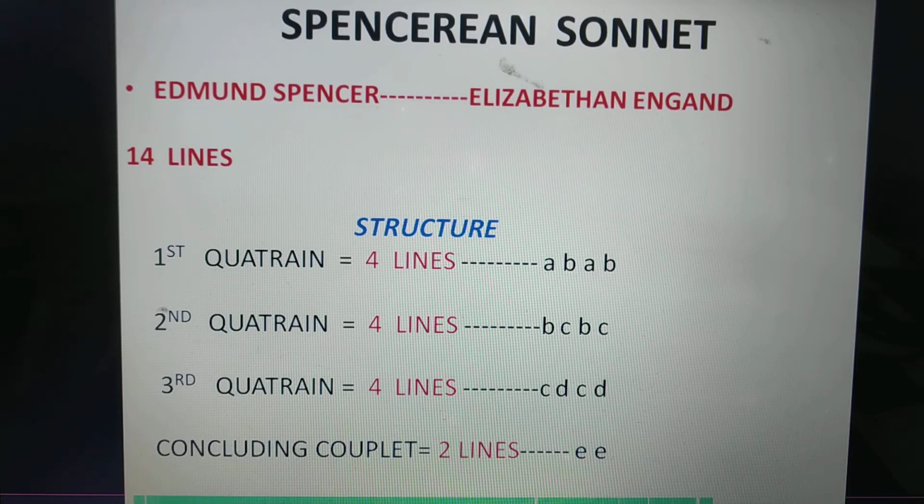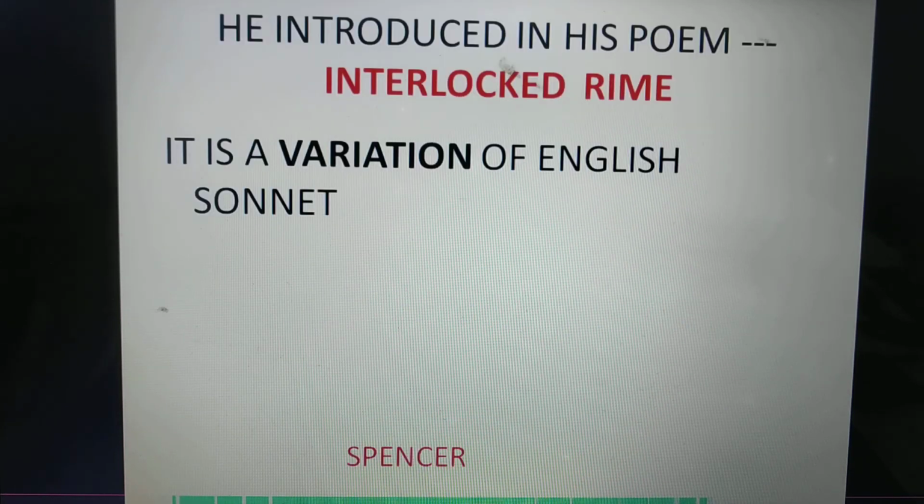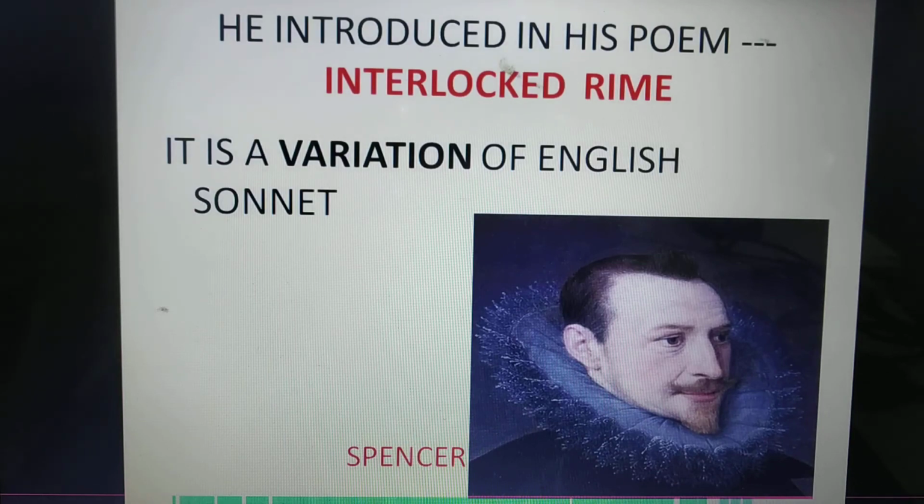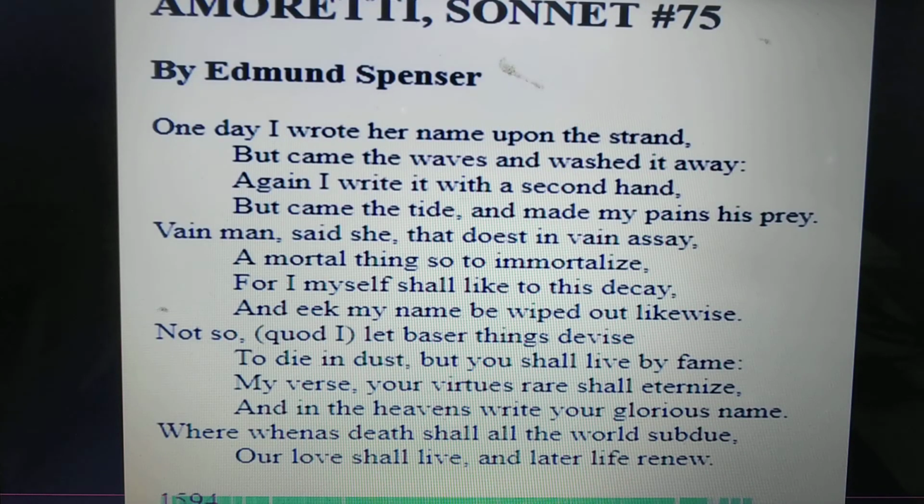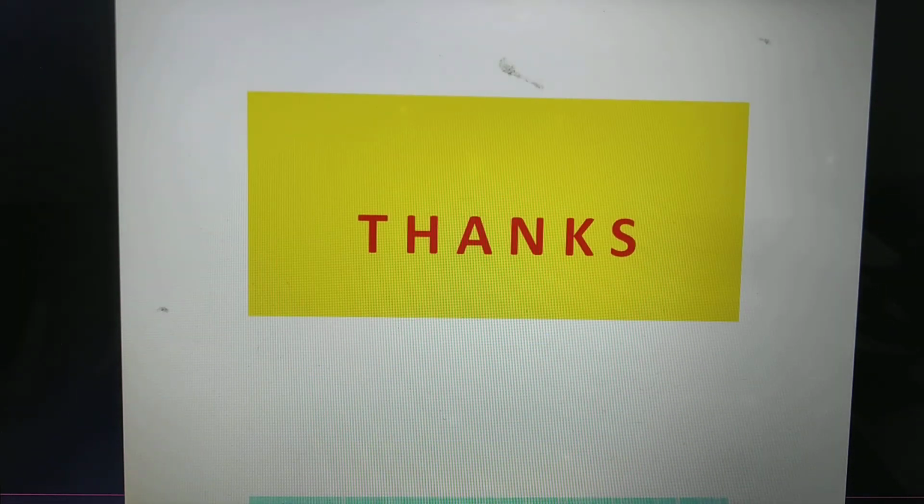And lastly comes the concluding couplet, the last 2 lines, rhyme scheme EE. Spenser introduced interlocked rhyme in his poems. It is actually a variation of the English sonnet. Here is the example of a Spenserian sonnet: One day I wrote her name upon the strand. Sonnet number 75. Thank you very much.